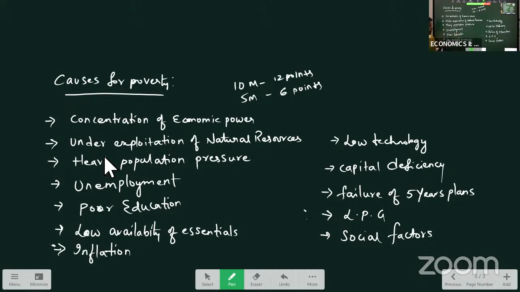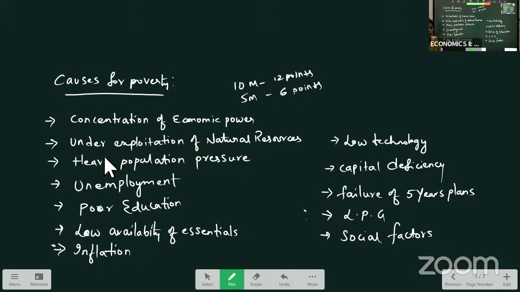Failure of 5-year plans: though 5-year plans were done in the country, poverty removal programs were taken and creation of employment was taken up, but the implementation was not proper. So the failure of 5-year plans could not reduce the poverty problem. Though many 5-year plans have been done in the country, still 18% of the population remains below the poverty line.